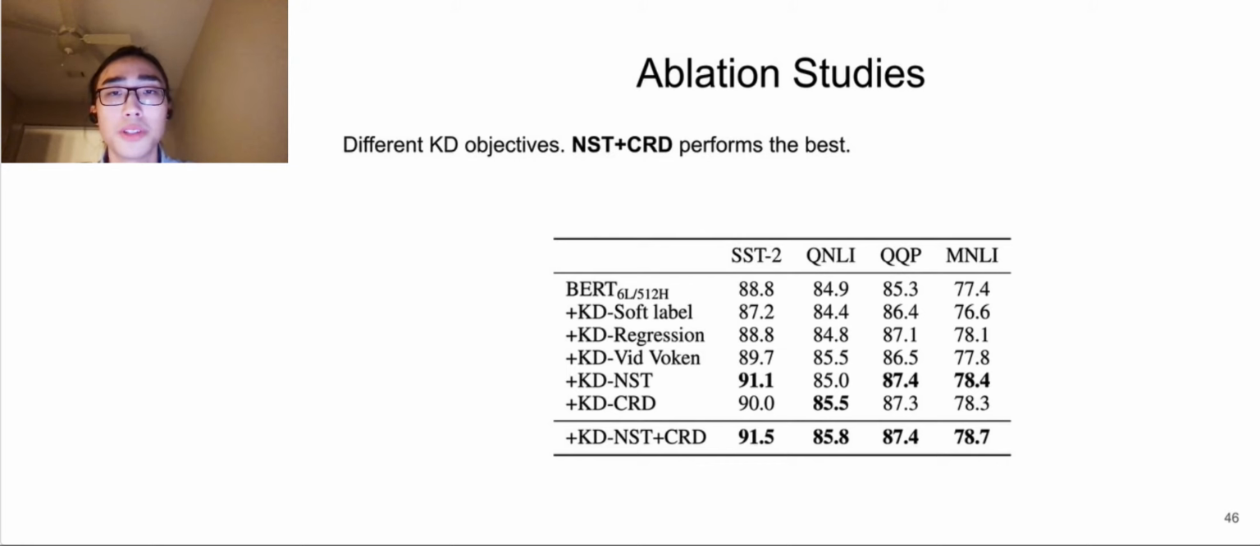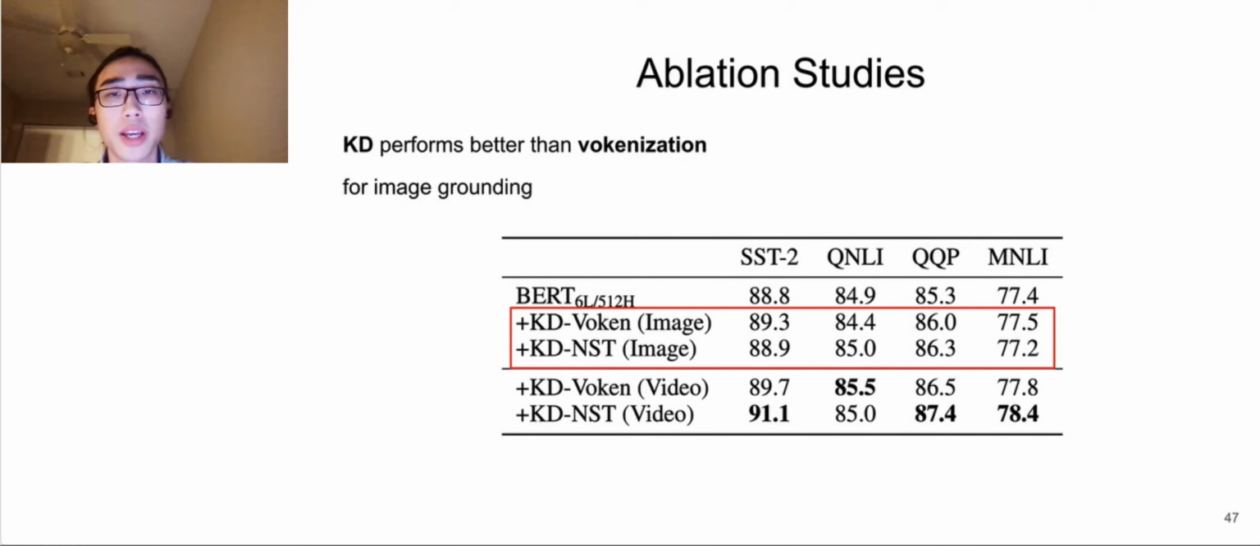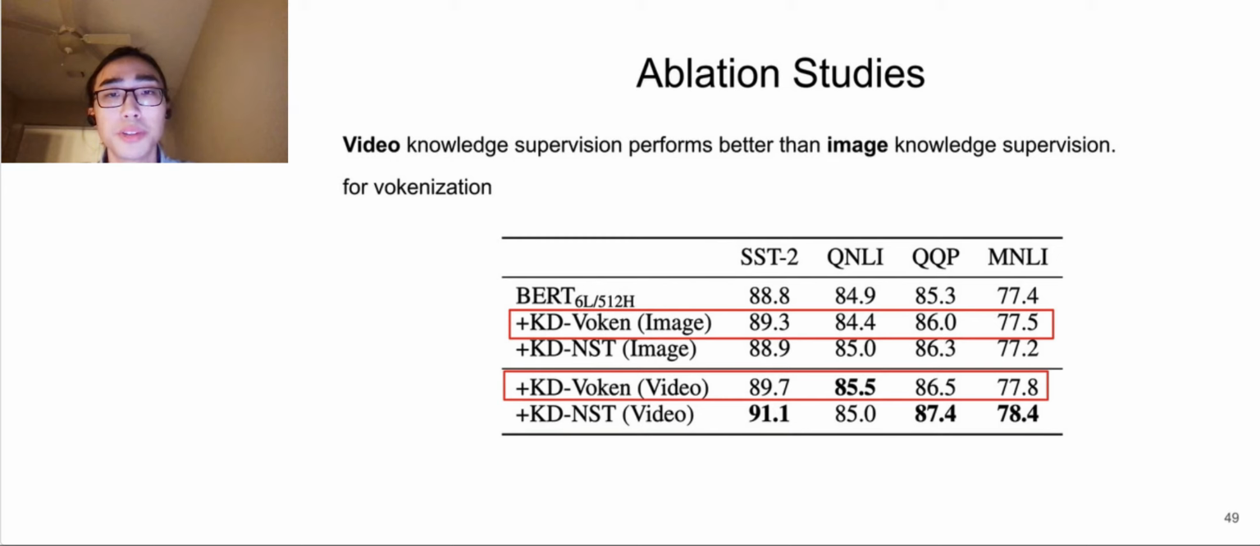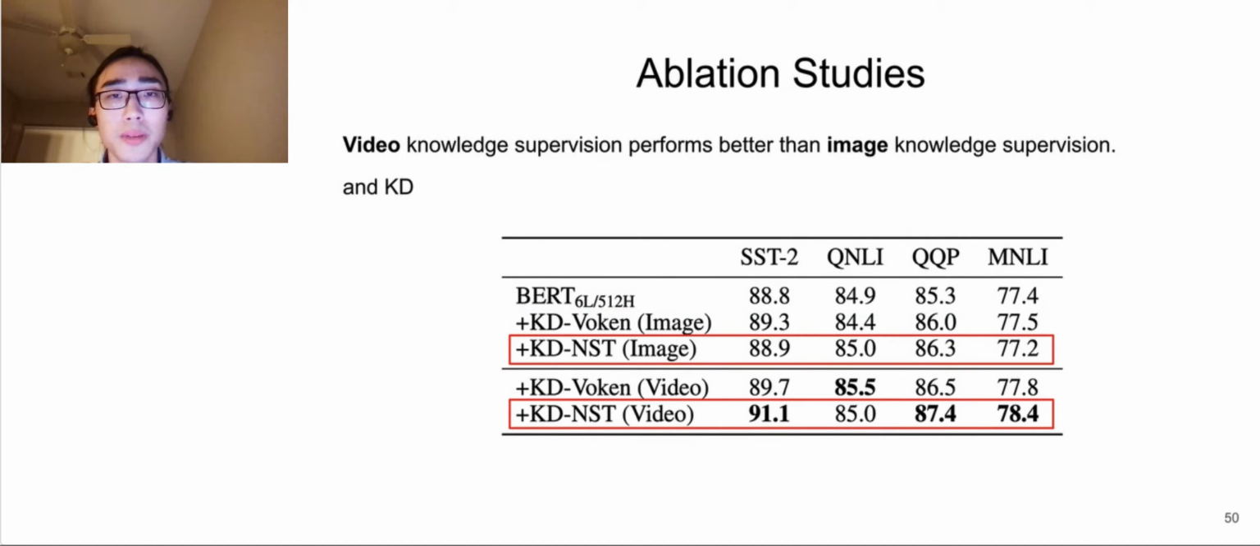We also show the performance of different KD objectives and found that NST and CRD perform well, and their combination performs the best. We also show further ablation that KD performs better than recognition for image grounding and video grounding. Video knowledge supervision performs better than image knowledge supervision for recognition, and also for KD.